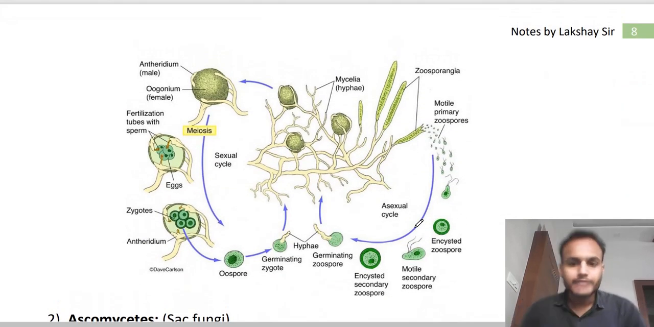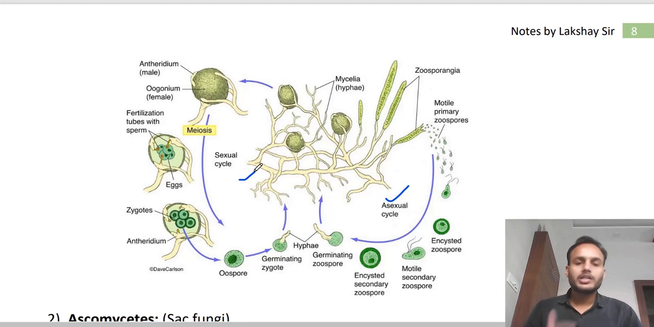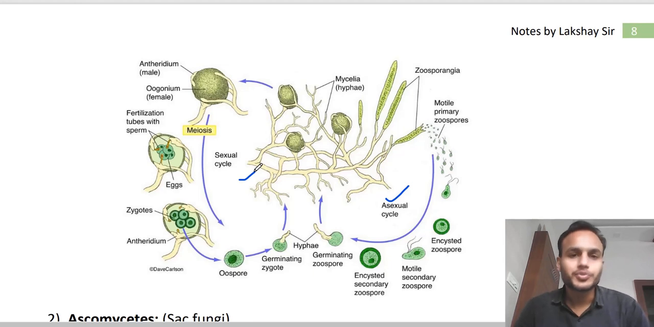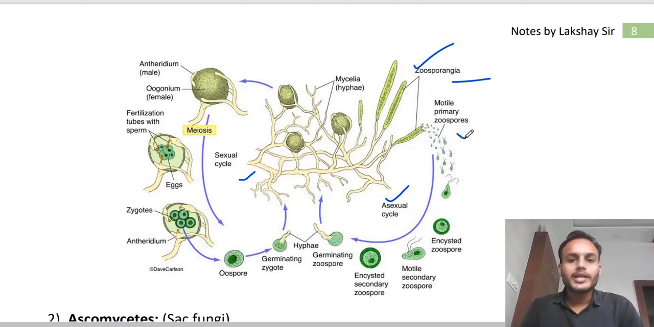So here is another life cycle in which asexual and sexual phases are shown, and there is a somewhat different mode of reproduction. First of all, let's look at the asexual mode. Here you can see a specialized hypha has formed zoosporangia, and they have produced motile zoospores. Right, you can see two flagella are present. These motile spores can use their flagella to move in the water body, right? Sometimes they lose their flagella and get encysted to protect themselves from unfavorable conditions.